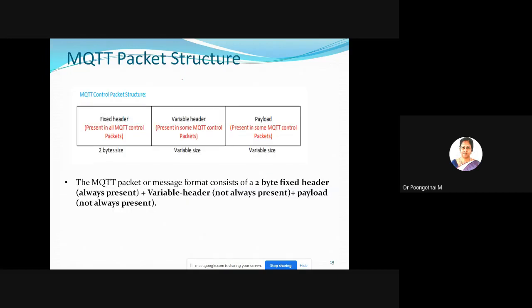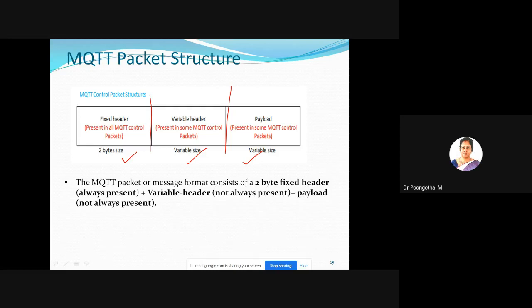So coming to the important point, this is the MQTT packet structure. It is a binary-based protocol where the control elements are binary bytes and not text strings. So it will carry only binary information. We have three important fields here. The first one is the fixed header, which takes 2 bytes. The variable header is present in some MQTT control packets, and its size is variable. The payload is present in some MQTT control packets and is variable.